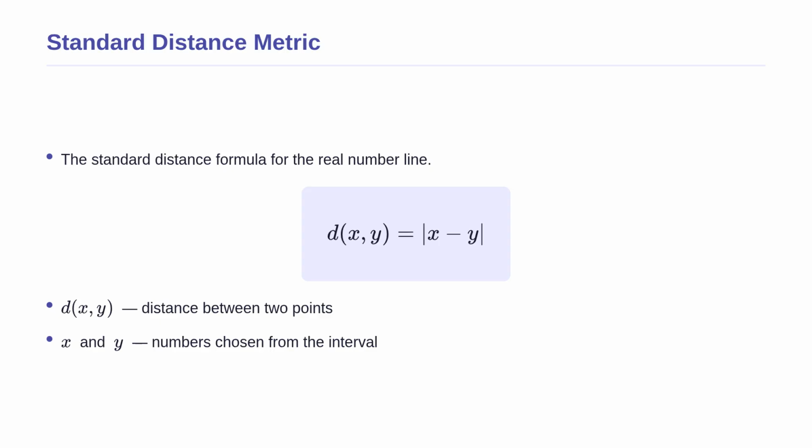Before we prove our main theorem, let us look at how we actually measure these distances conceptually in one dimension. This formula is the standard metric for the real number line, and it forms the foundation of our geometry. It tells us that the distance between any two points, x and y, is simply the absolute value of their difference. The absolute value bars ensure our distance is always a positive number, regardless of which point is larger. If you increase the gap between x and y, the physical distance grows proportionally. We will use this exact formula to prove that a specific set is bounded.